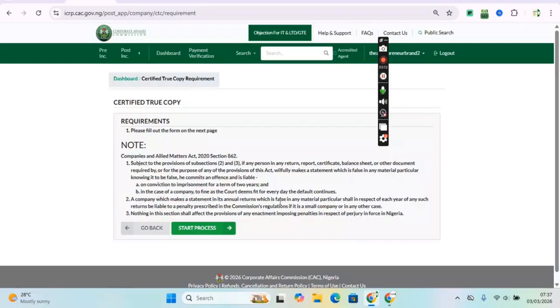Start request for CTC. You may take note of these things, right? These are their laws that you need to abide by before you can retrieve or download your lost documents. And this number 2 is very, very compulsory, which is a company which makes a statement in its annual return in force in any material particular shall, in respect of each year or any such returns, be liable to penalty prescribed in the commission regulations, if it is a small company or any other case. Nothing in this section shall affect the provision of any enactment imposing penalties in respect of perjury and false returns of Nigeria. So these are their laws and all of those things.